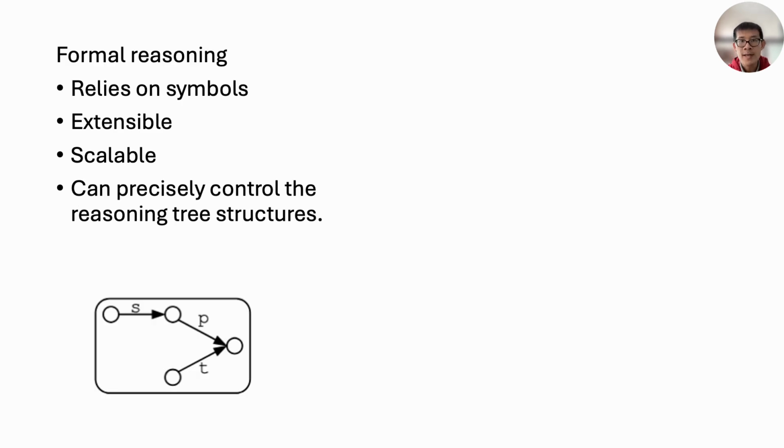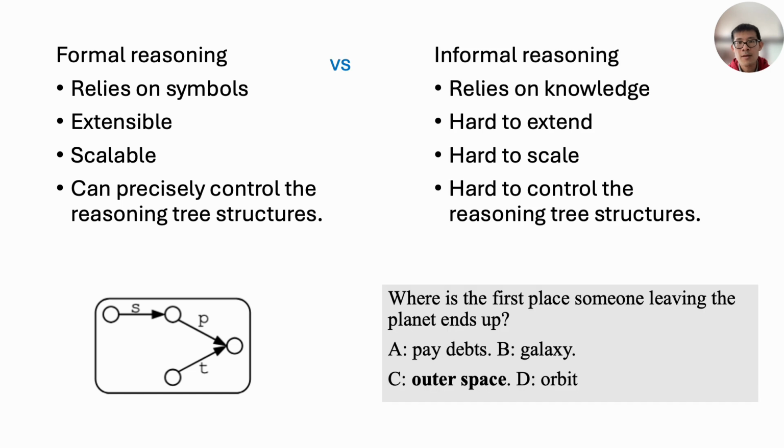When constructing the reasoning dataset, we want to have the nice properties of formal reasoning. Formal reasoning relies on symbols. They are extensible, scalable, and it is possible to precisely control the structures of the reasoning trees. On the other hand, common sense reasoning is a type of informal reasoning. It relies on implicit common sense knowledge. The datasets are hard to extend, hard to scale, and it is hard to control the reasoning tree structures.